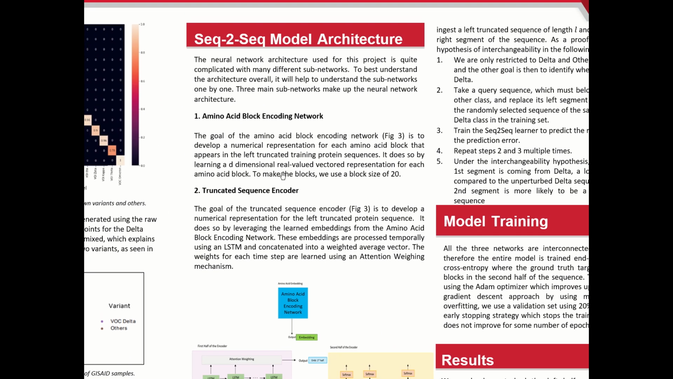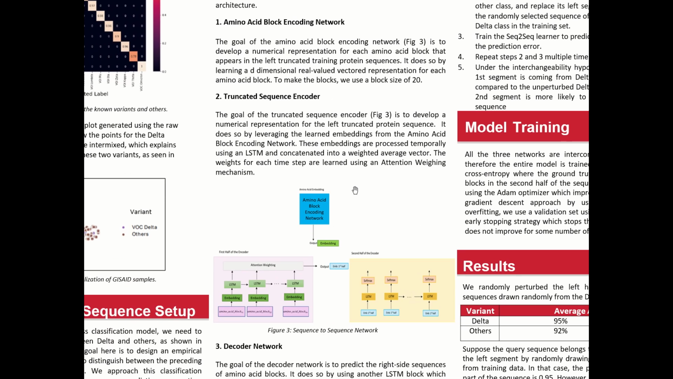So let's talk a little bit about our seq-to-seq model architecture. You can see this is the overall network flow for the architecture, which I'll use to explain. The overall architecture has 3 blocks. Let's first look at the amino acid block encoding network. So what we do is we chunk the amino acid into blocks of, let's say, size 20, and the amino acid encoding network just learns a d-dimension vectored representation for each of these unique blocks, and it learns them jointly.